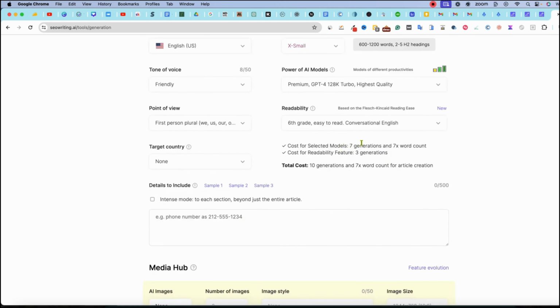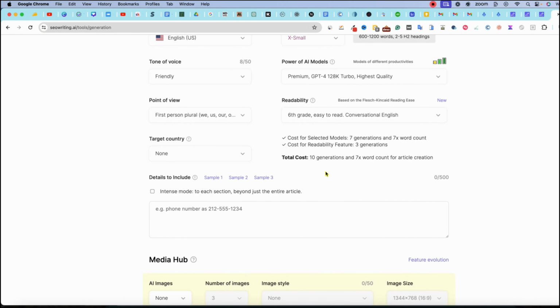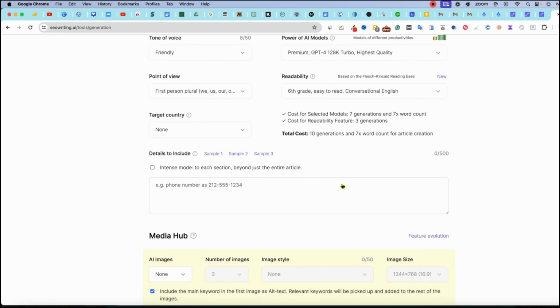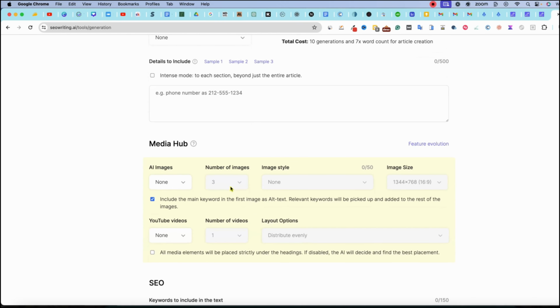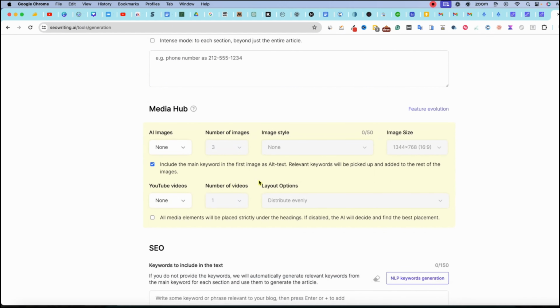It is going to continue adding up the cost for this article. The more we use of these specialties right over here, it's going to add a cost of credits to this one article, so you just want to be safe. You can add backstory and so forth in here, which is pretty cool. We're not going to do that in this one because we didn't do that in any other ones. And plus, we're not a dog training expert. So I just want to see what this can do compared to the other tests that we've done.